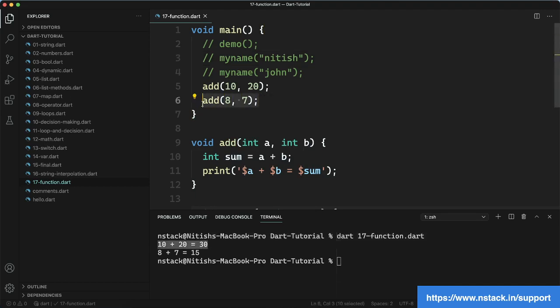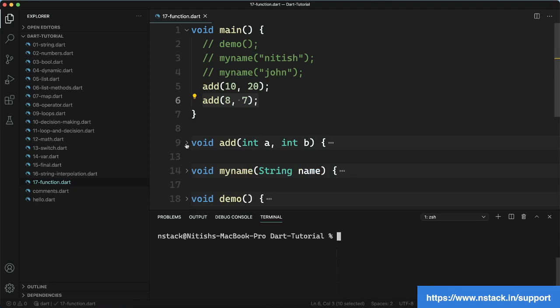The next time when we are calling add, we are passing 8 and 7. So now the value of a is 8, and the value of b is 7. Both will be added. What is the sum now? The sum is 8 plus 7, which is 15. Now 8 plus 7 equal to 15. So you can see how we can pass variables of different data type also.